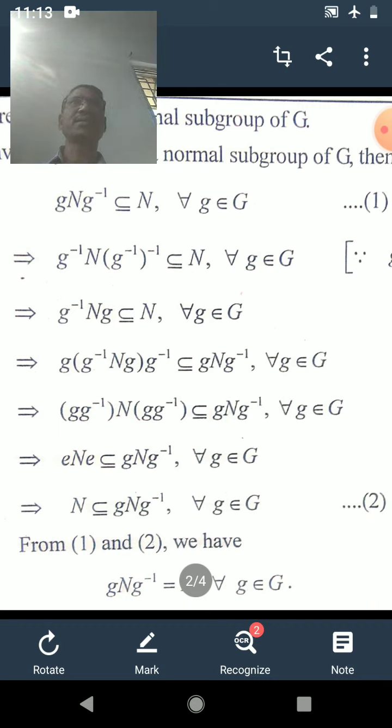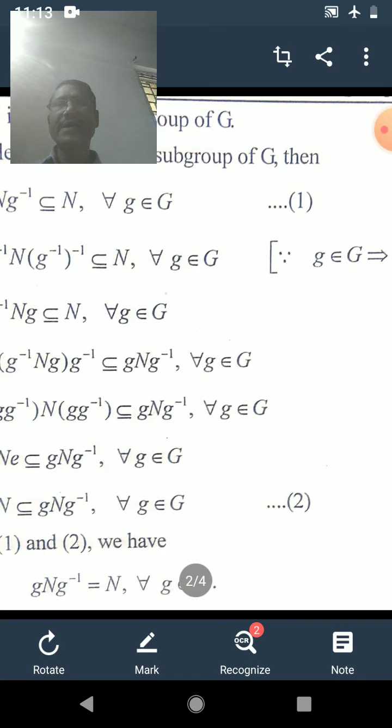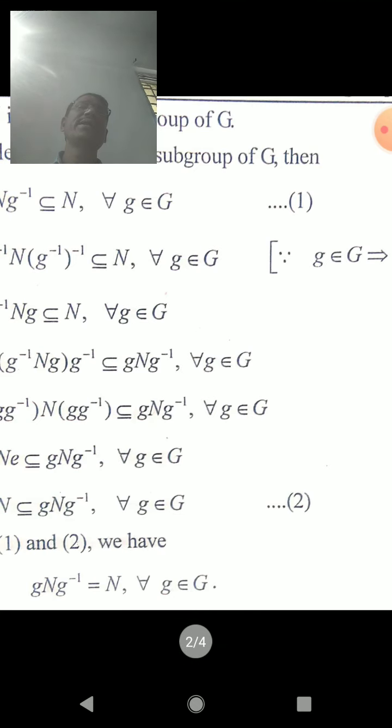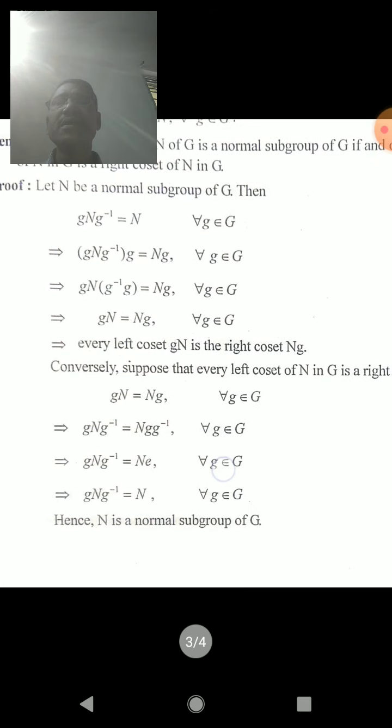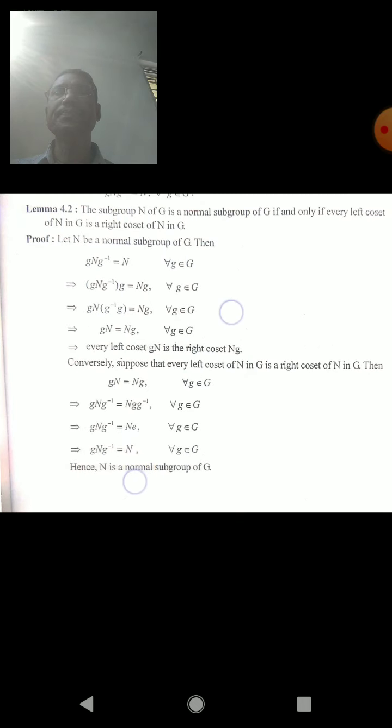Means we shall consider a third definition. Instead of g N g inverse is a subset of N, now we shall consider g N g inverse is equal to N, then N is a normal subgroup. This is the proof of the first lemma. Now we shall consider the second lemma.